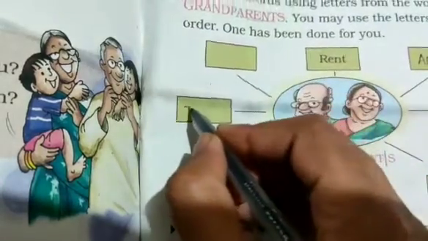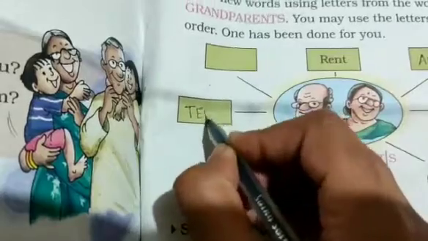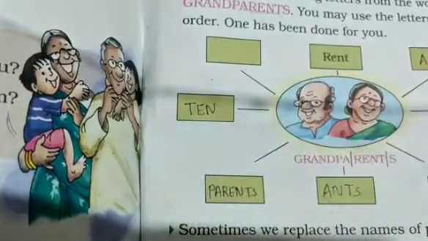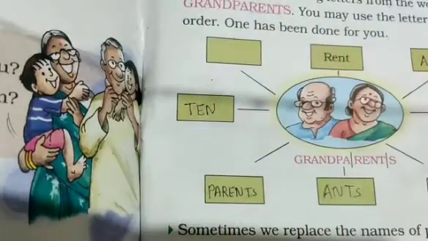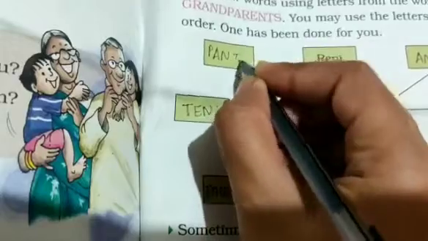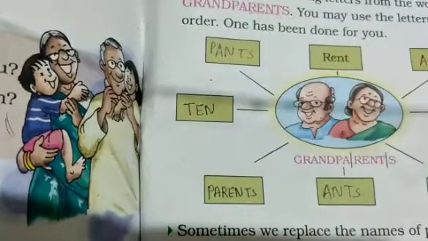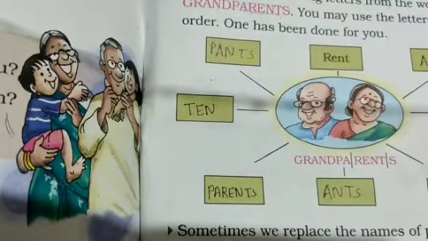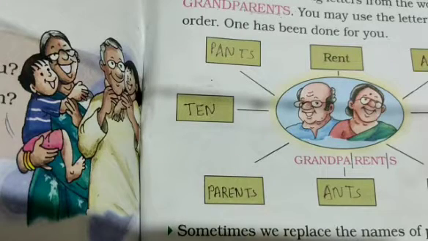We can make ten, T-E-N, ten. Then we can make pants, P-A-N-T-S, pants. Okay, and here you can make some more words also. Now let's see the next activity.